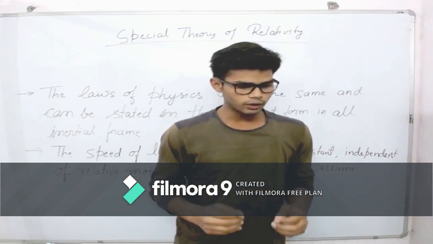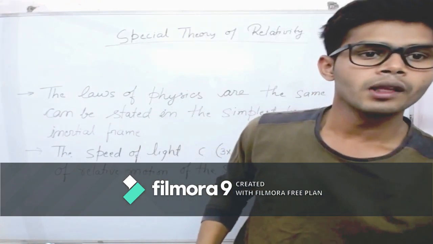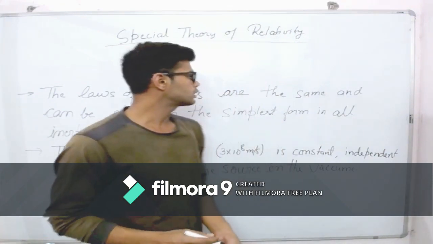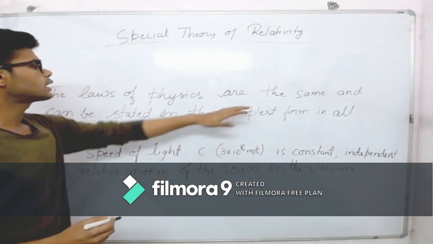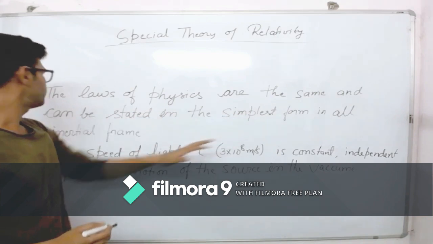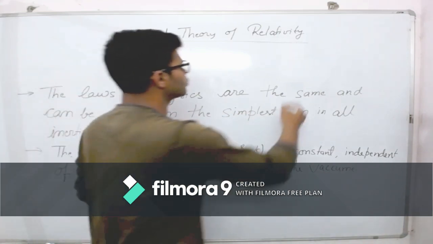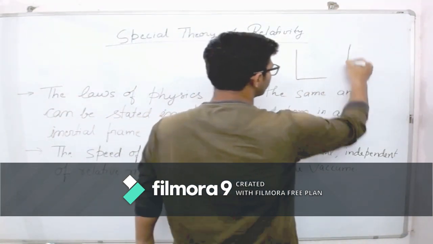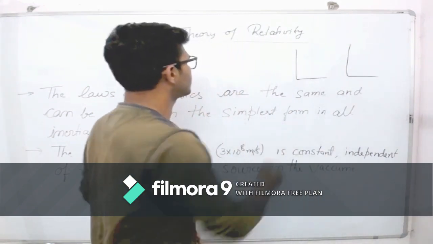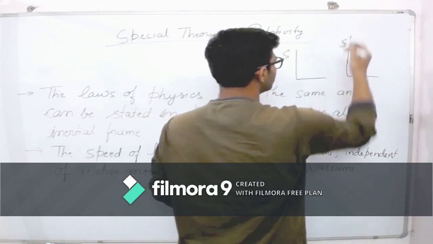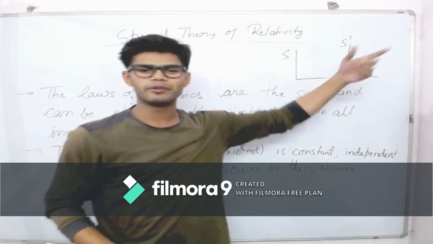So let's try to understand our first postulate. It says the laws of physics are the same, and can be expressed in their simplest form, in all inertial frames. Suppose we have two inertial frames, S and S dash, where S dash is moving with some velocity v.